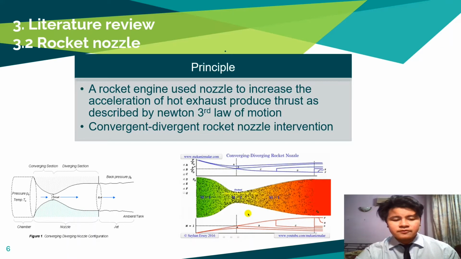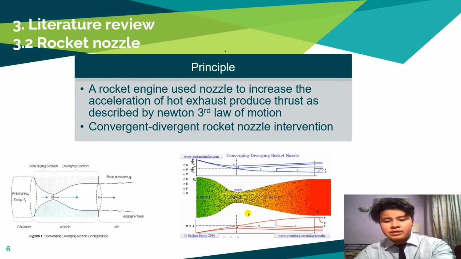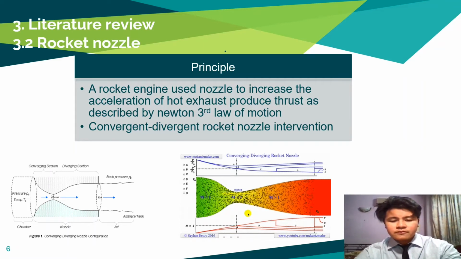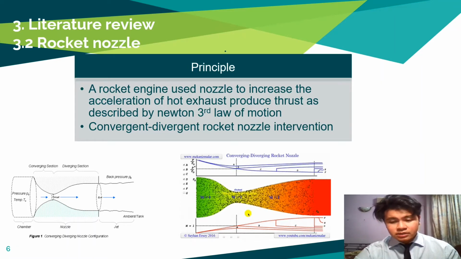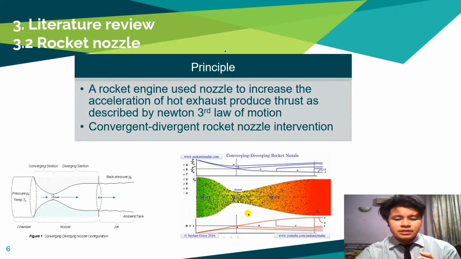As we can see from the figure below, the flow from the converging to the diverging section can be seen, and the particles can be seen flowing from one section to another. In the converging section, the Mach number is less than 1. At the throat section, the Mach number is equal to 1. In the diverging section, the Mach number is greater than 1.